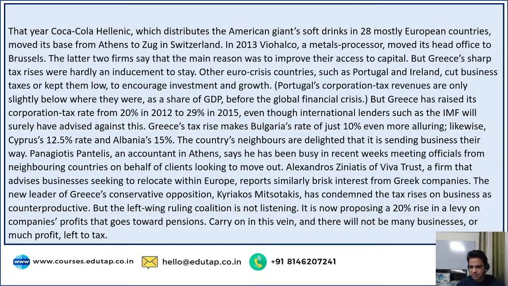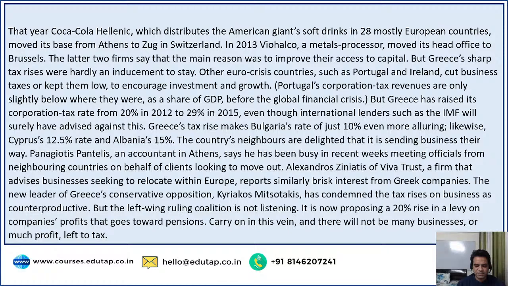Alexandros Zeniatis of Viva Trust, a firm that advises businesses seeking to relocate within Europe, reports similarly brisk interest from Greek companies. The new leader of Greece's conservative opposition, Kyriakos Mitsotakis, has condemned the tax rises on business as counterproductive, but the left-wing ruling coalition is not listening. It is now proposing a 20% rise in a levy on companies' profits that goes towards pensions. Carry on in this vein, and there will not be many businesses or much profit left to tax.